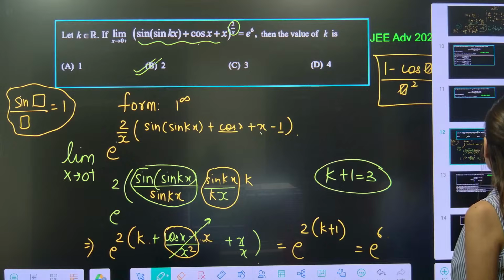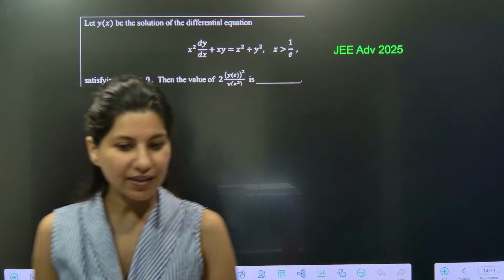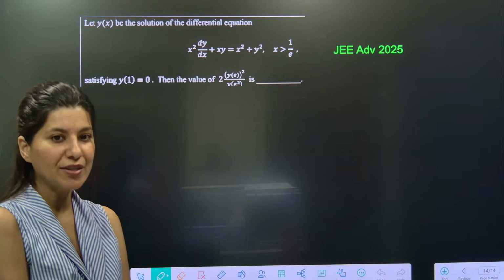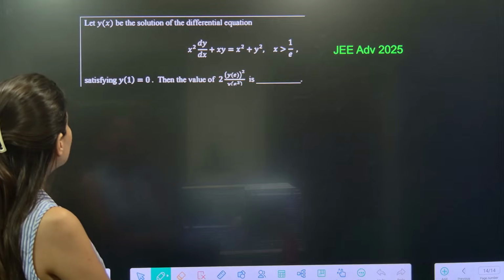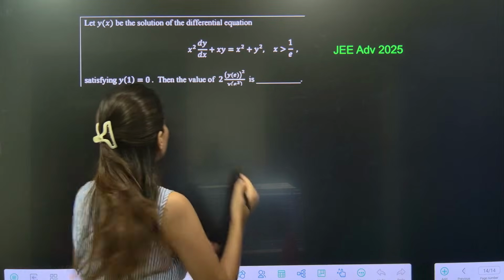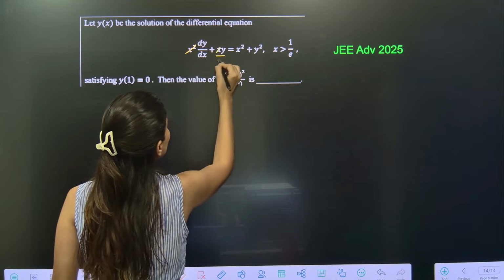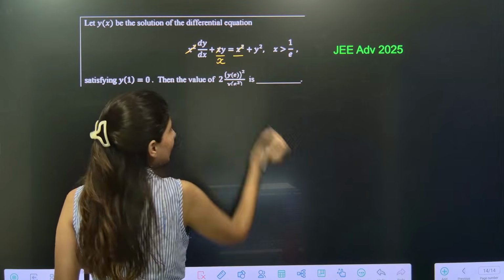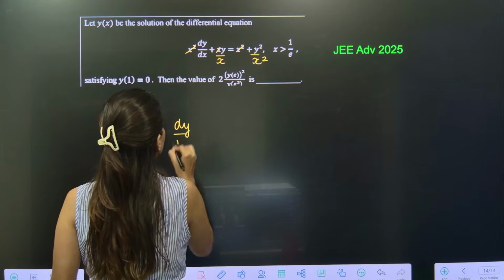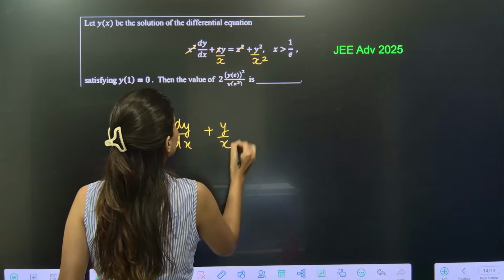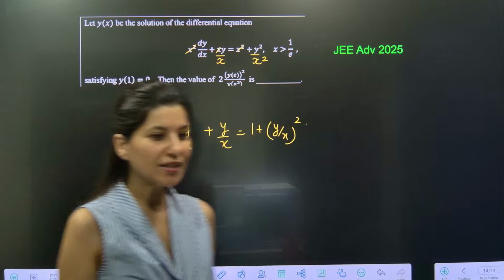Alright. Now one question on differential equation we will do. Ready for it? Ready for a differential equation question? Yes? Okay. Let y be the solution of this differential equation. So what we are going to do is divide this by x square. So this is gone. This is gone. Upon x square, so dy by dx plus y by x is equal to 1 plus y by x whole square. What kind of differential equation is this?